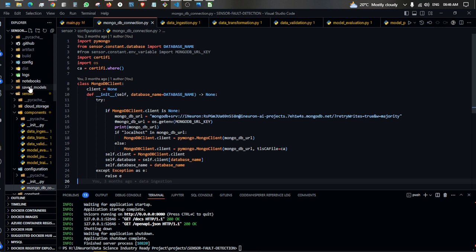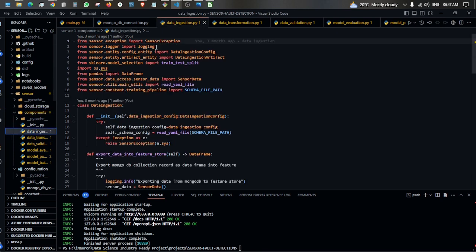We created a project folder, and our project name is sensor. Under the sensor project folder, we also created another folder called components. In components, we created a file called data_ingestion.py. The main purpose of the data_ingestion.py file is to pull our data from MongoDB. Once we pull our data from MongoDB, we split the data into two parts, train and test. Once we split our data into train and test, we move forward to the next step.